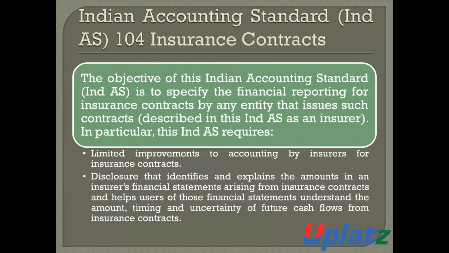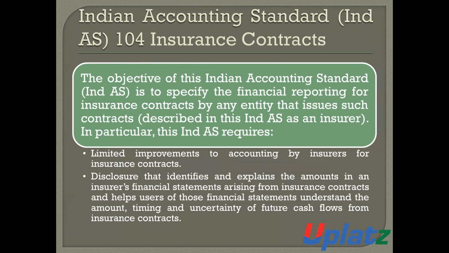The objective of IND AS 104 is to specify the financial reporting for insurance contracts by any entity that issues such contracts.